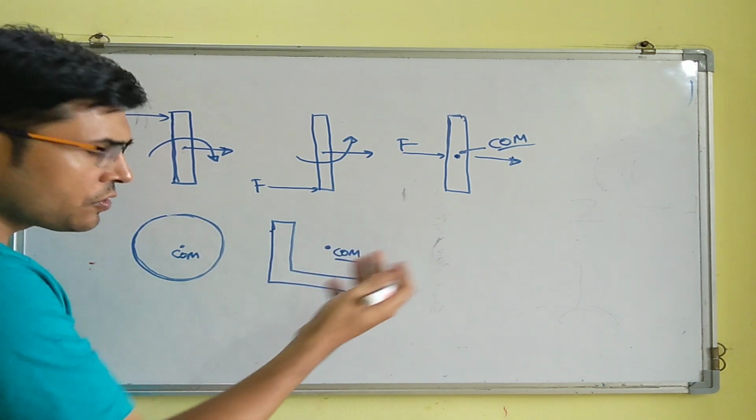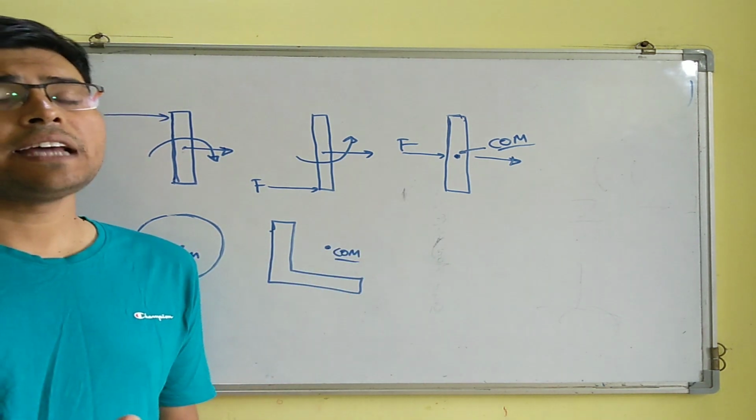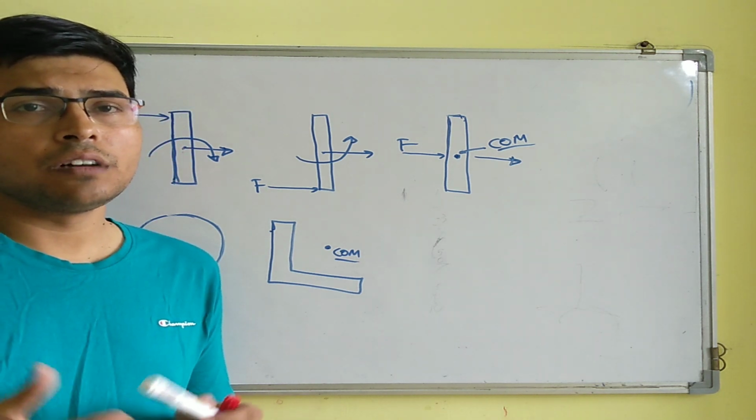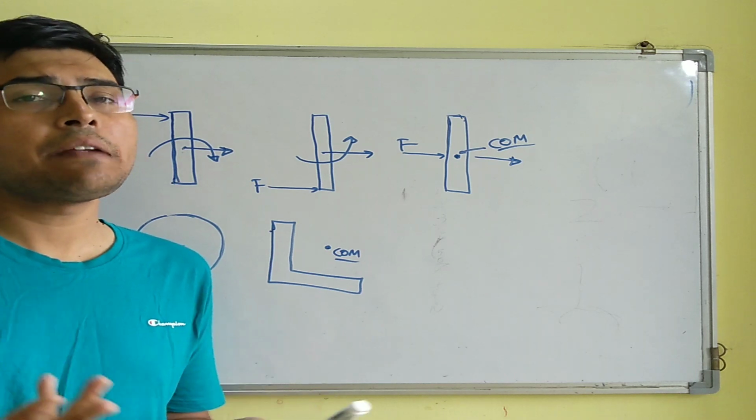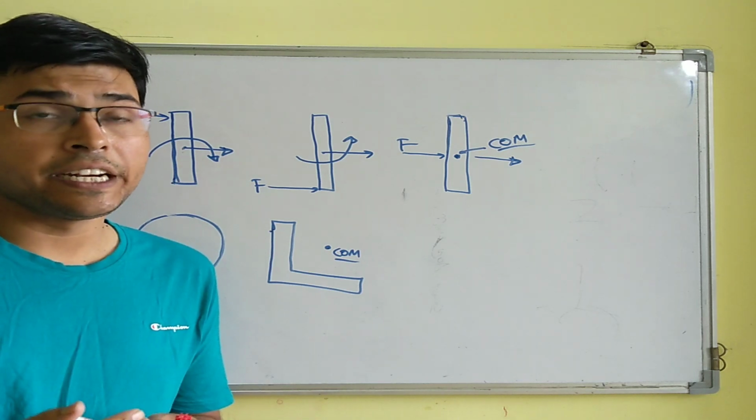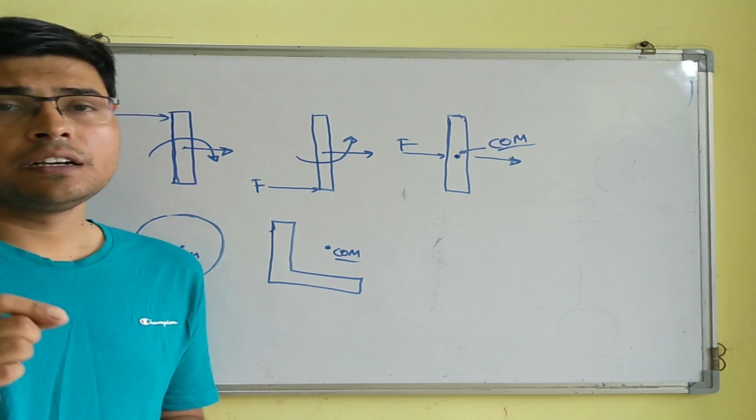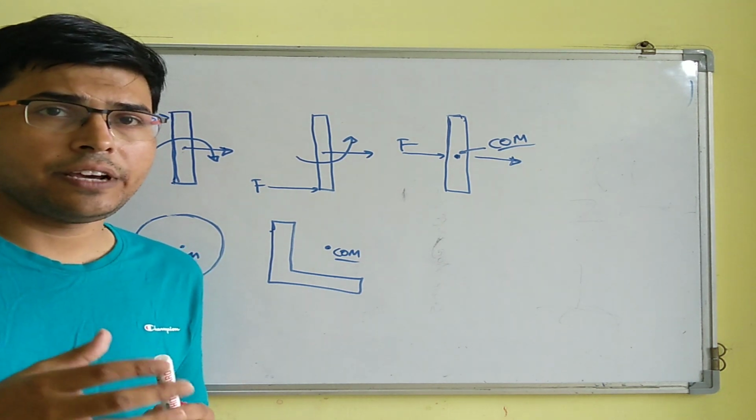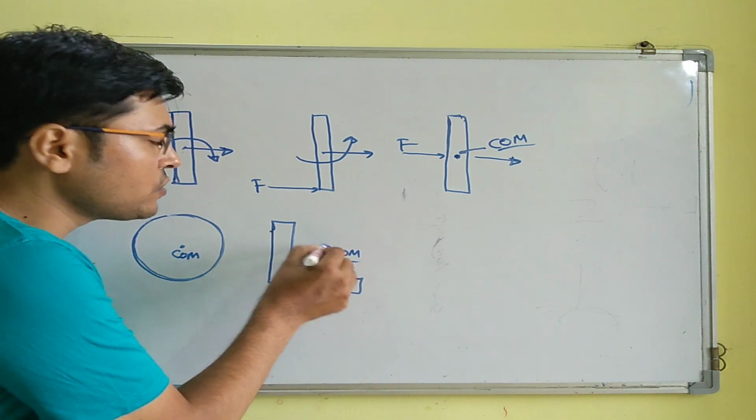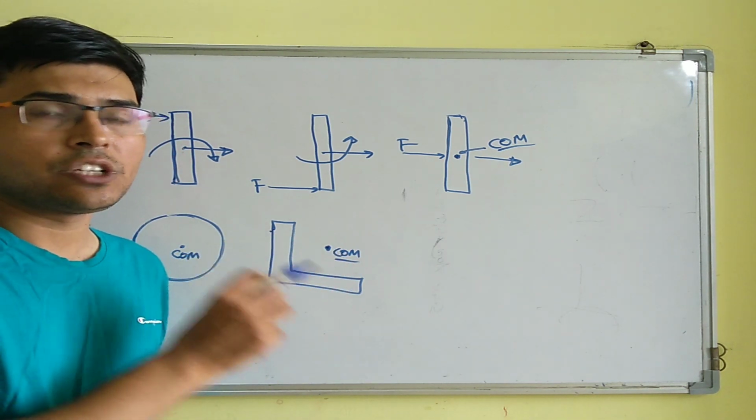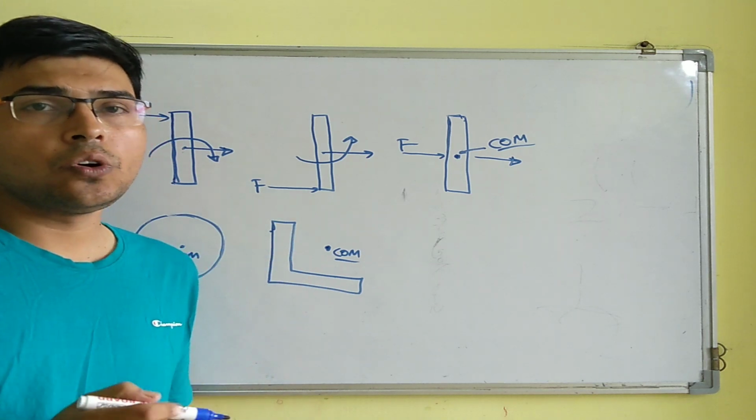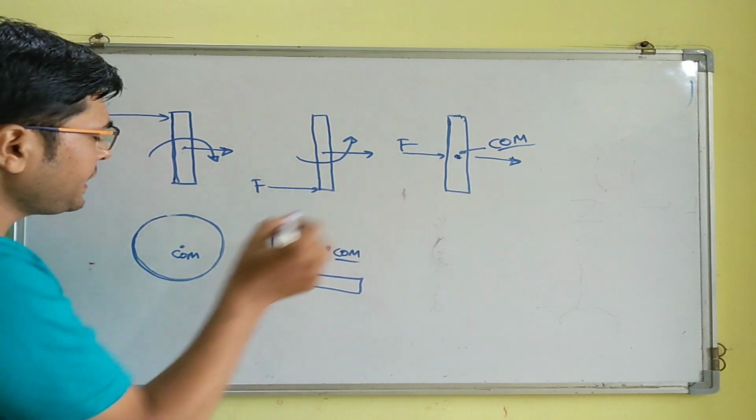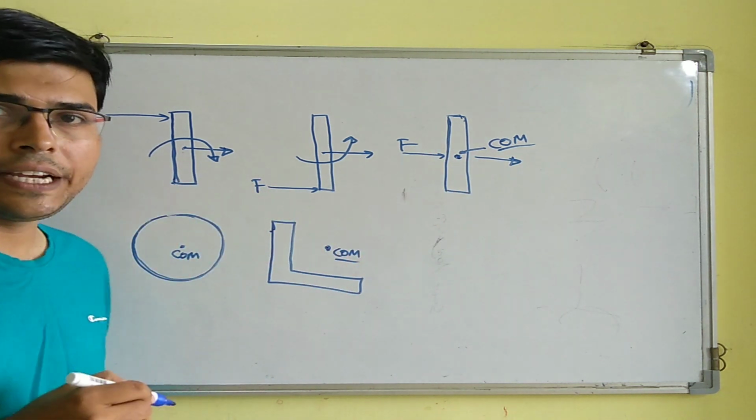So from all these examples, this is clear that center of mass is that point where entire mass can be assumed to be concentrated, and at center of mass, presence of a mass is not a must, right? Like here there is no mass present over here, but still it's a center of mass of this body, right? So center of mass can be lying inside the body, or it can lie outside the body also, right?